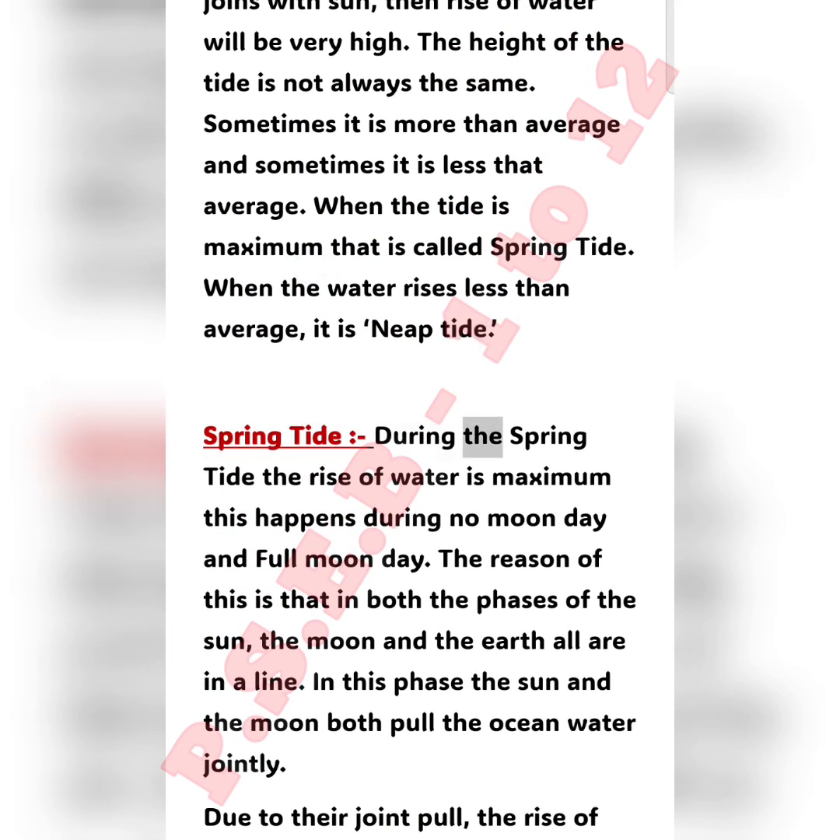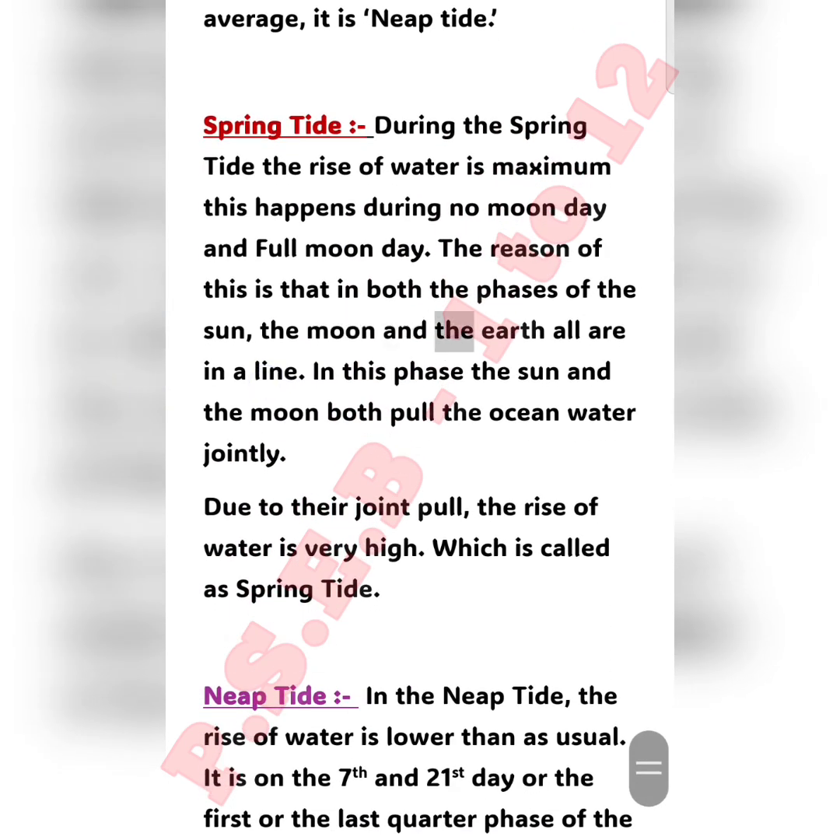Spring tide. During the spring tide, the rise of water is maximum. This happens during new moon day and full moon day. The reason for this is that in both the phases the sun, the moon, and the earth are all in a line. In this phase, the sun and the moon both pull the ocean water jointly. Due to their joint pull, the rise of water is very high, which is called spring tide.